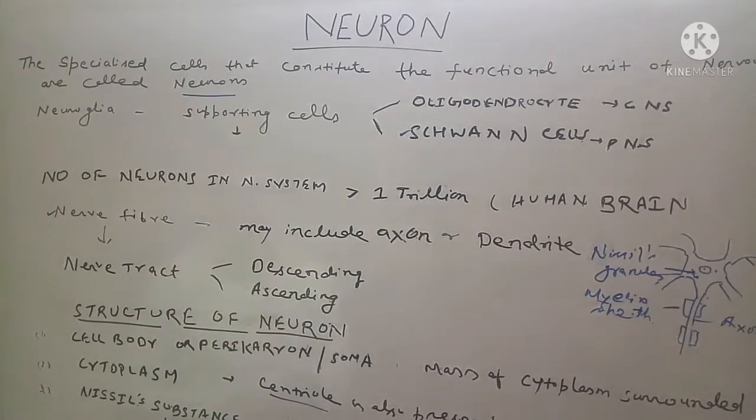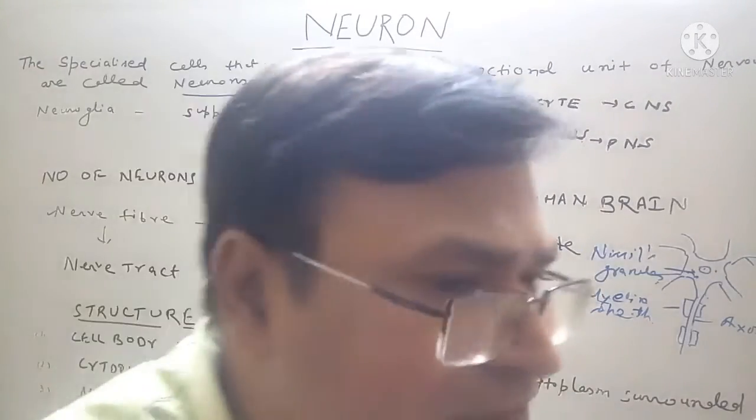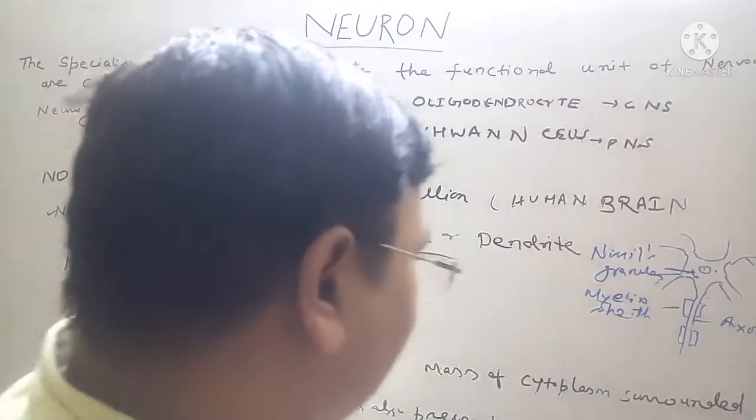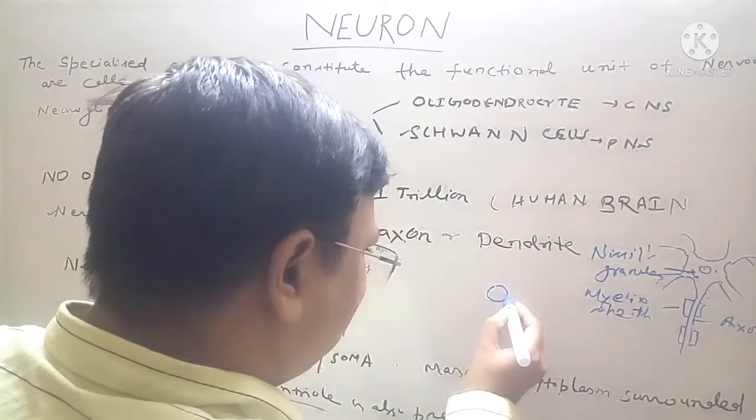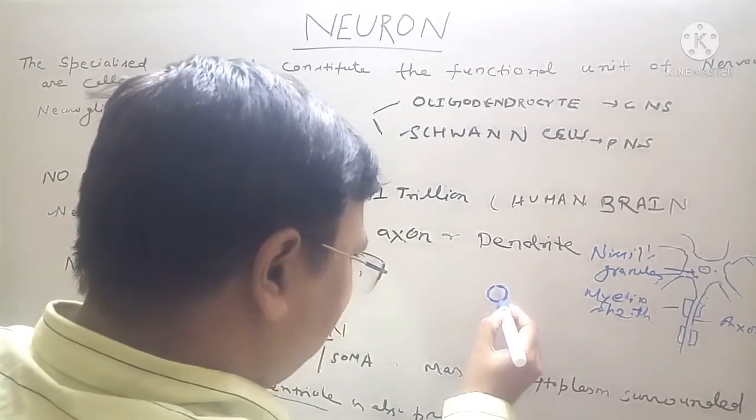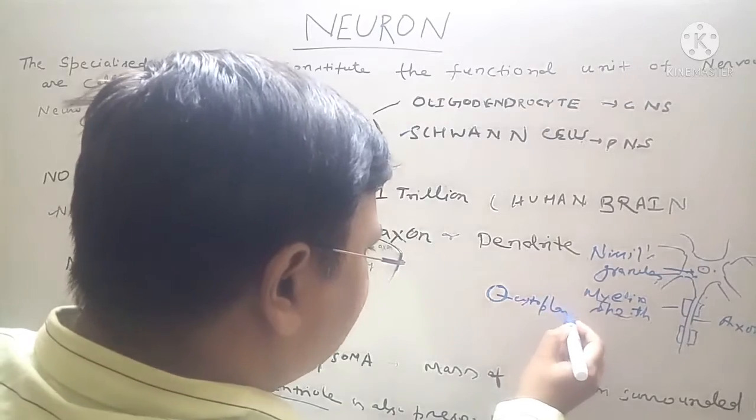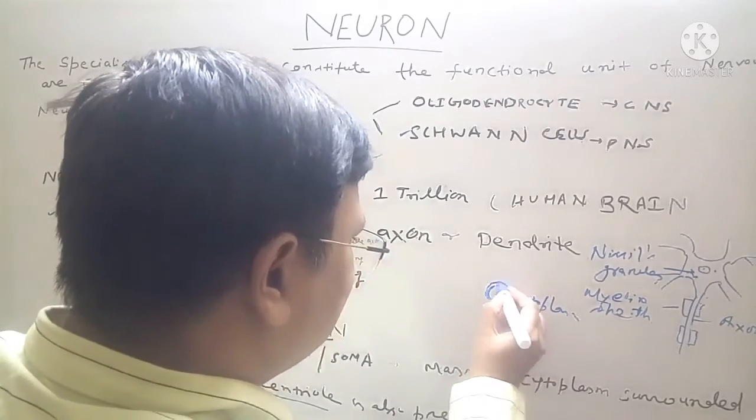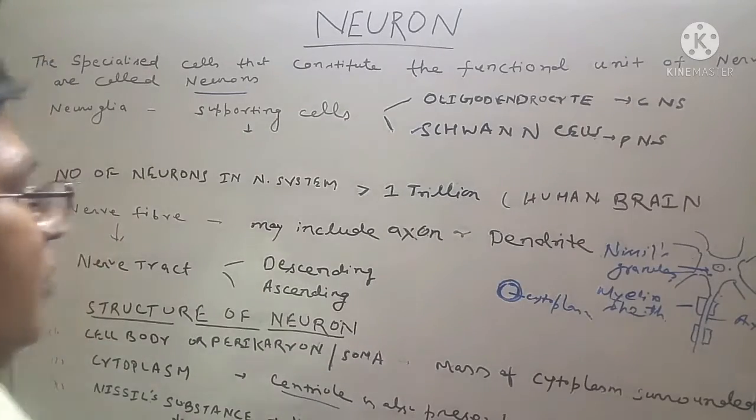Now the cell body, or perikaryon, or soma. What is this cell body? It is a mass of cytoplasm surrounded by the cell membrane, and it is also called the perikaryon or soma.